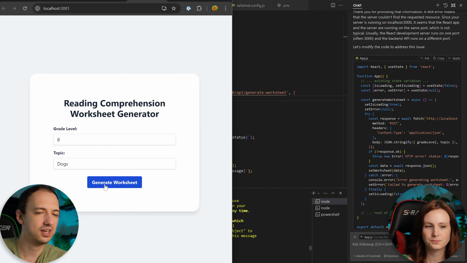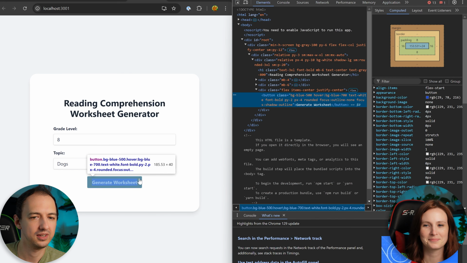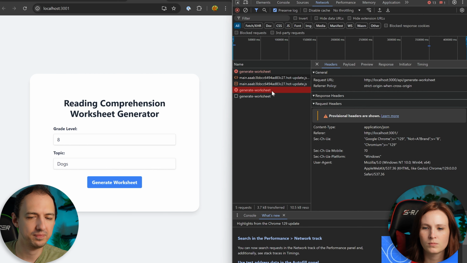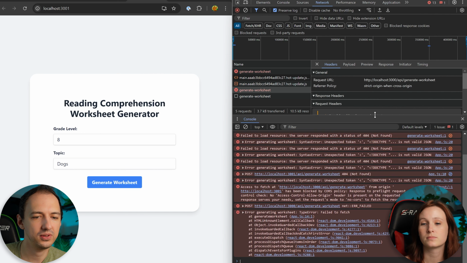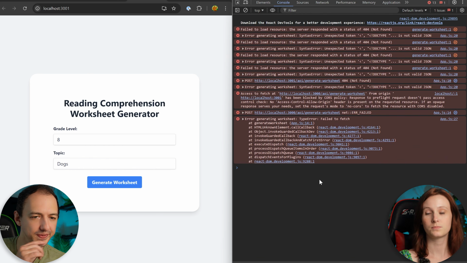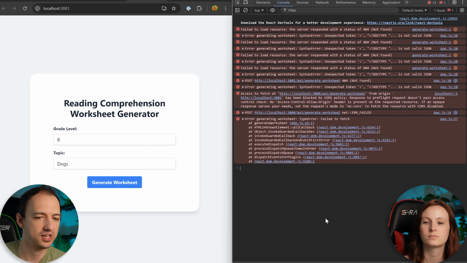Okay, let's do inspect again and see if at the bottom, Network. Okay, I think I know what the problem is. Yeah. Okay, so if we look at the logs here, wow, we're getting a bunch of errors, and what this amounts to is it says there's this CORS thing.